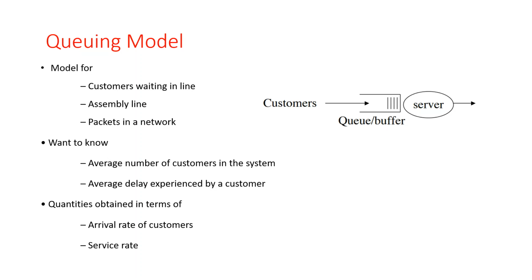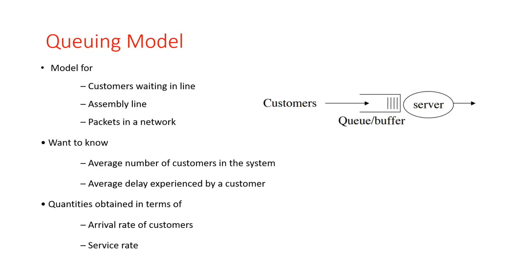So with this queuing model we want to know the average number of customers in the system. If we take one example of customers waiting in line, we want to know the average number of customers in the system and the average delay experienced by a customer.